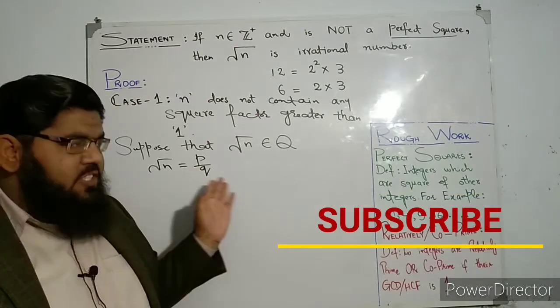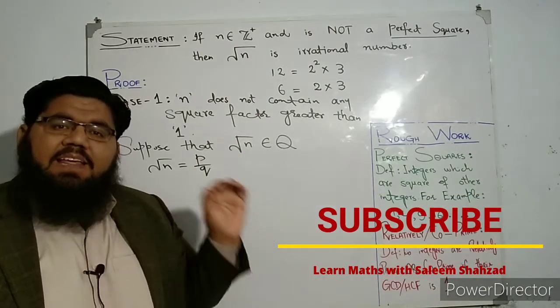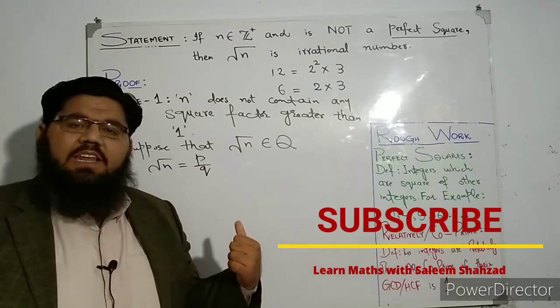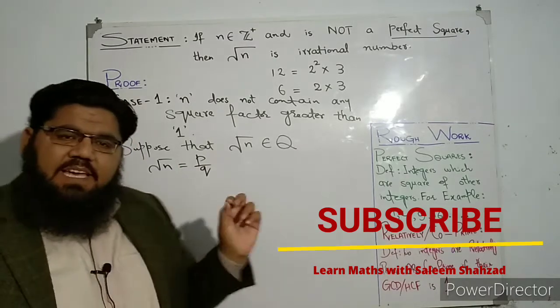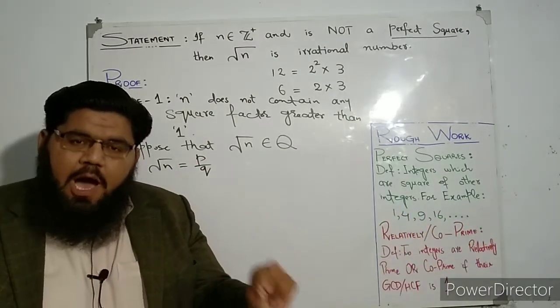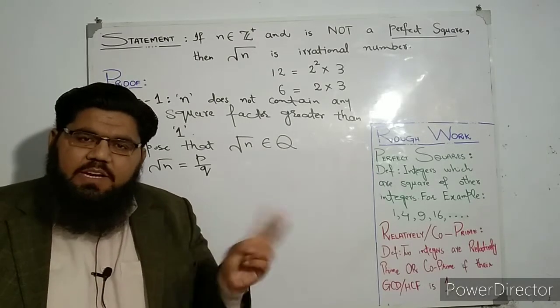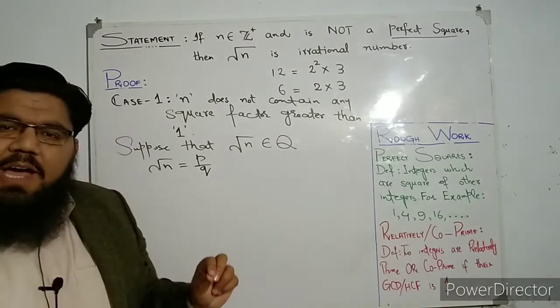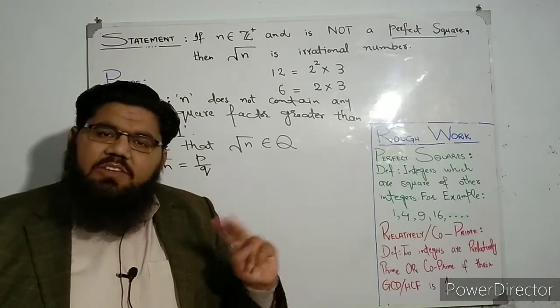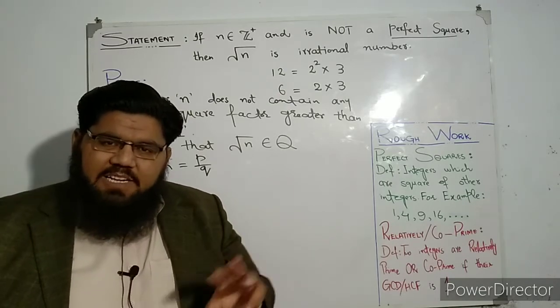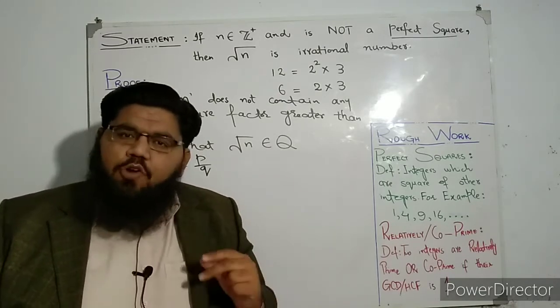What are those conditions? p and q are integers, q should be non-zero, and another condition that I am implying here is that p over q is in its lowest form, or you can say p and q are relatively prime to each other, or co-prime. Now let's explain the term relatively prime or co-prime first.